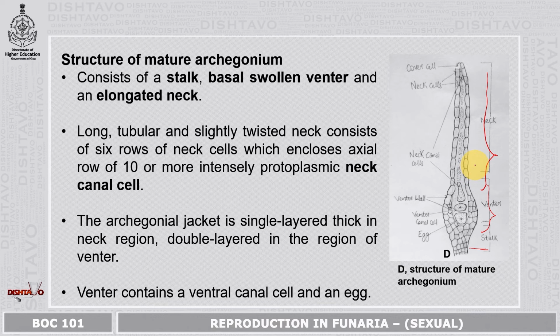It consists of 6 rows of neck cells which enclose an axial row of 10 or more intensely protoplasmic neck canal cells. The archegonial jacket is single layered, thick in the neck region and double layered in the region of the venter. This venter contains the ventral canal cell and the egg.